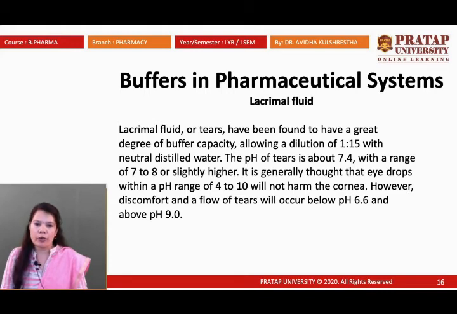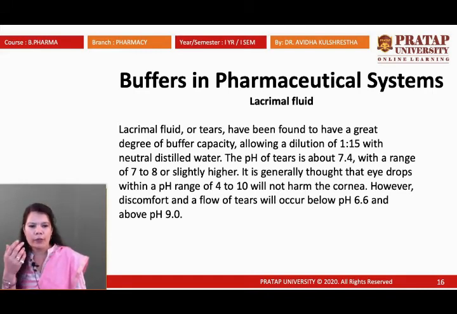with neutral distilled water. So the pH of tears is about 7.4 with a range of 7 to 8 or slightly higher. So generally, whatever eye drops we are preparing should have a pH range of 7 to 8, or eye drops of pH 4 to 10 we can use, but that will not harm our cornea. Less than 4 and more than 10 will be harmful for our eyes. However, discomfort and the flow of tears will occur below 6.6 and above 9.0.